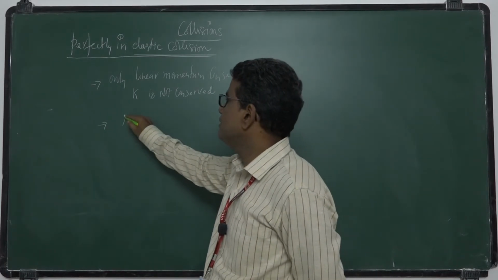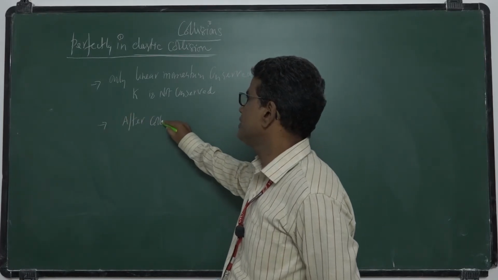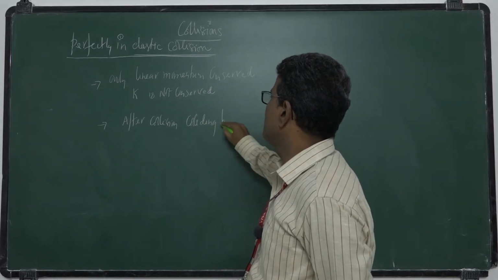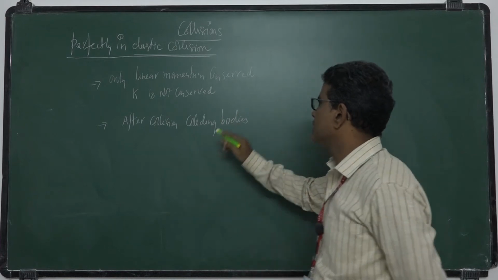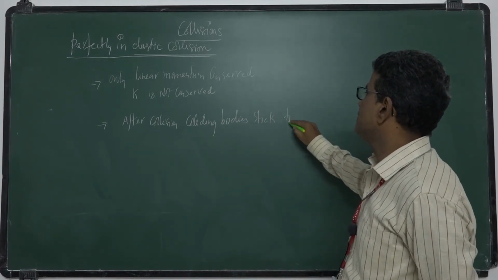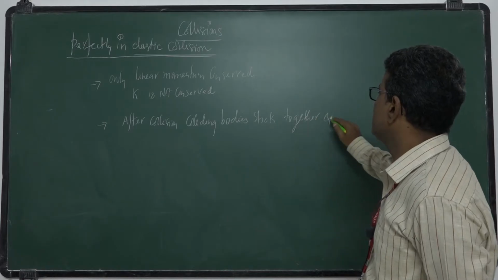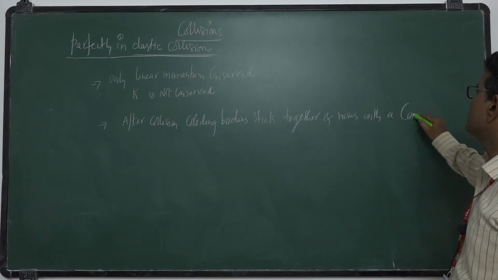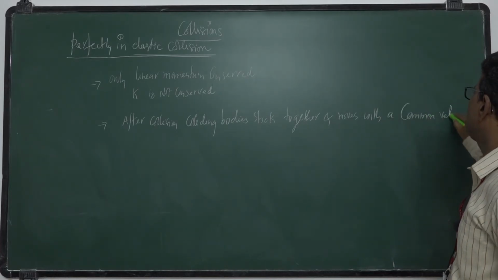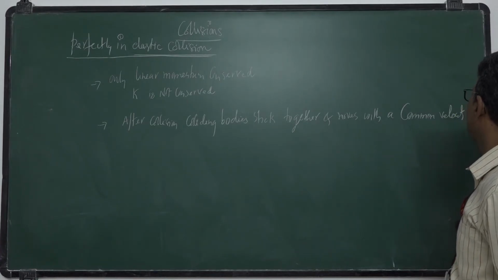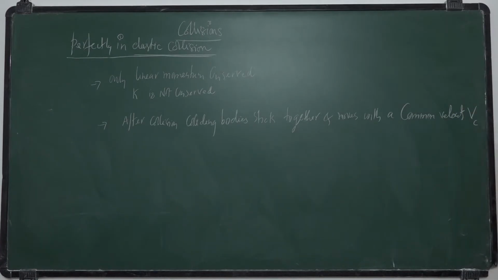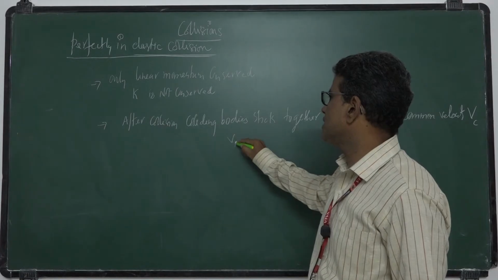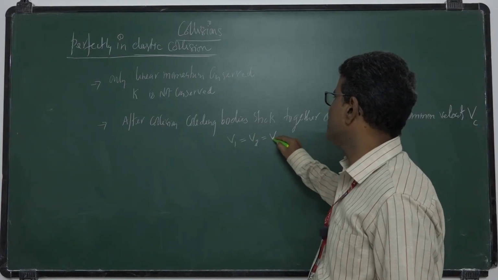In this collision, after collision the colliding bodies stick together and move with a common velocity, Vc. That means they stick together. After collision, their velocities are V1 equal to V2 equal to Vc.